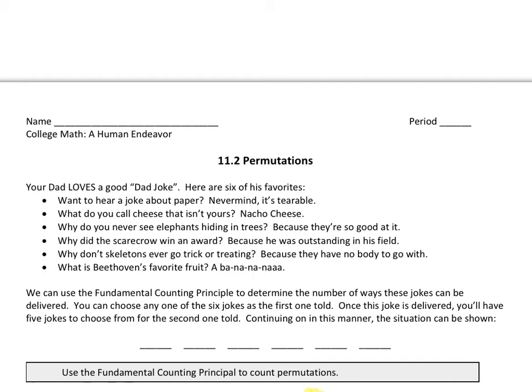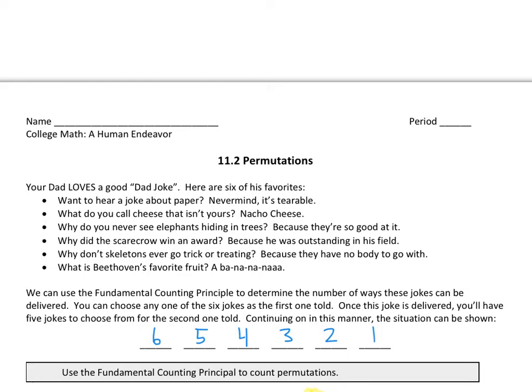So let's go ahead and use the fundamental counting principle, what we talked about in the last video, to determine the number of ways these jokes can be delivered. So you can choose any one of the 6 jokes as the first one told. Once this joke is delivered, you have 5 jokes to choose from for the second one told. Continuing this manner, it can be shown like this. So for instance, the first joke, I've got 6 to choose from. Then I have 5 to choose from for the second, and then 4, and then 3, and then 2, and finally the last slot I only have 1 joke remaining.